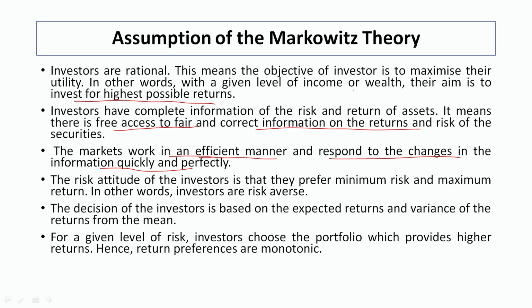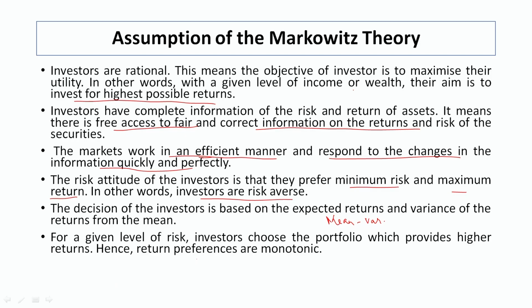The risk attitude of investor is that they prefer minimum risk and maximum return. That means the investors are risk averse by nature. The decision of investors is based on expected returns and variance of return from the mean. So what we are doing, we are calculating the mean variance relationship, and on the basis of that we are selecting the securities in the portfolio. For a given level of risk, investors choose the portfolio which provides higher return.